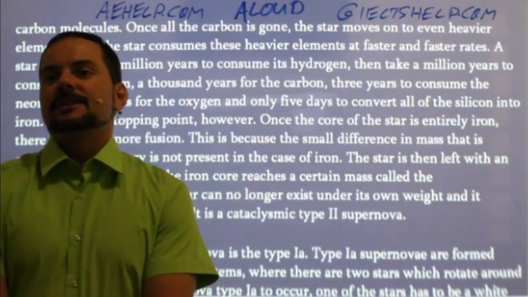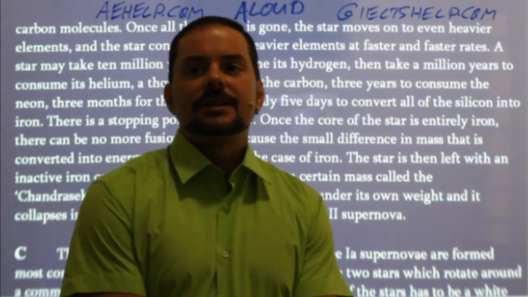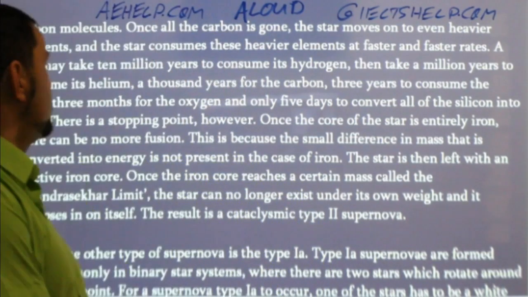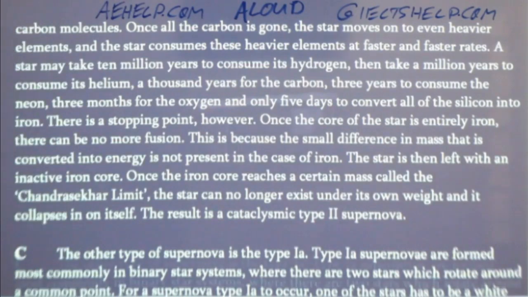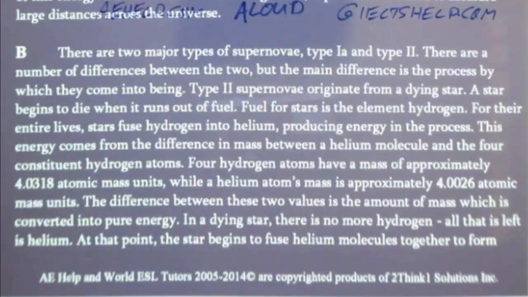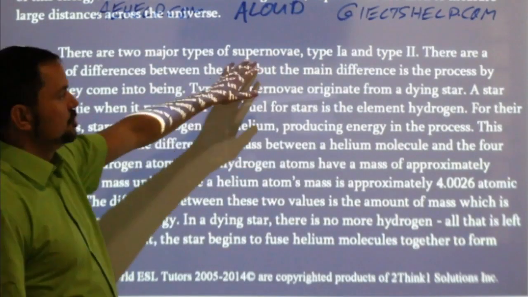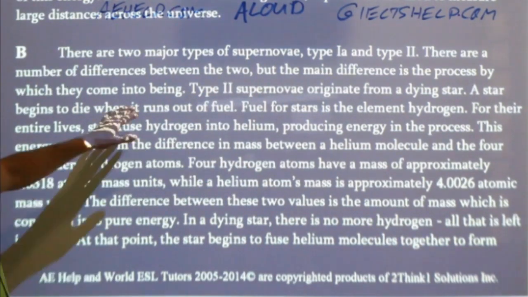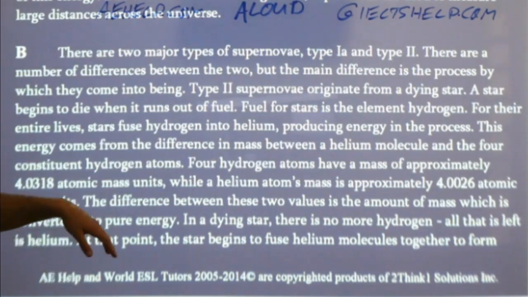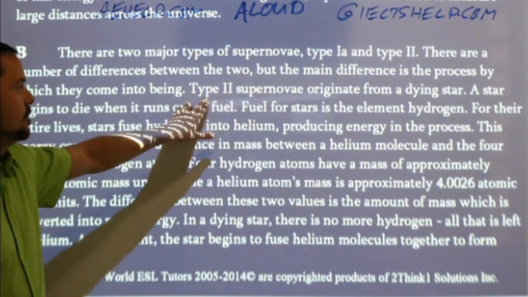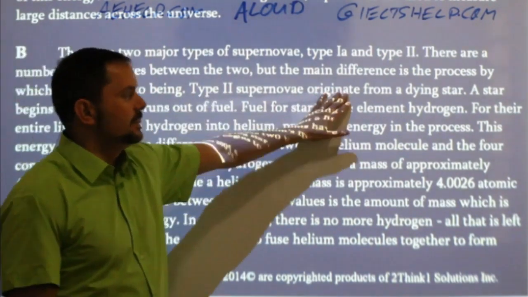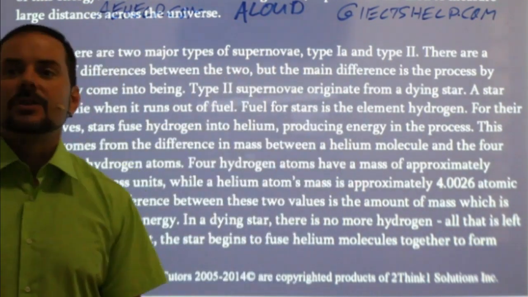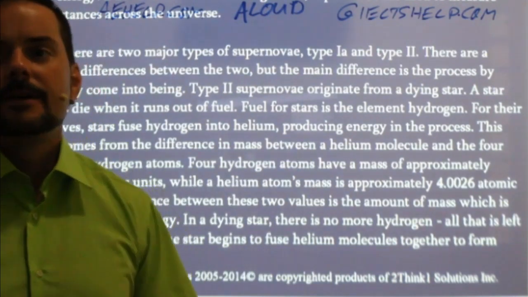Alvina says the difference between a type 1 and type 2 supernovae. Yeah, it says some of that at the beginning, Alvina. At the very beginning of the paragraph, it says there are 2 major types of supernovae. The difference is the process by which they come into being. But then here it goes off with the type 2 supernovae and talks about the type 2 supernovae for the rest of the passage.